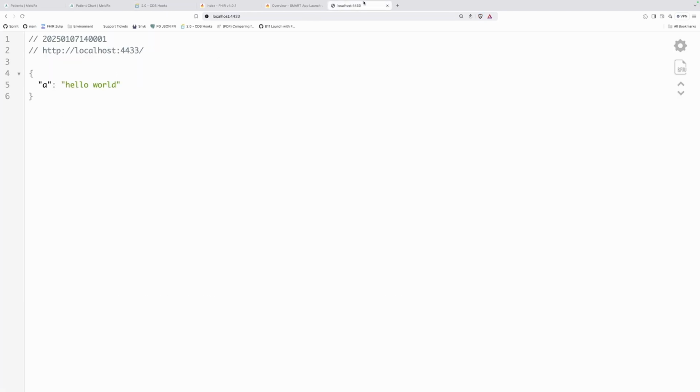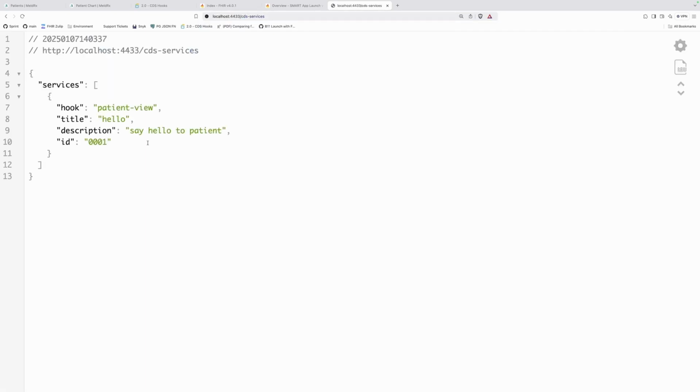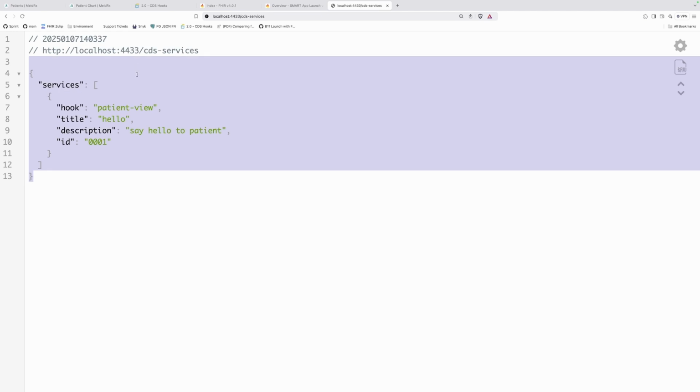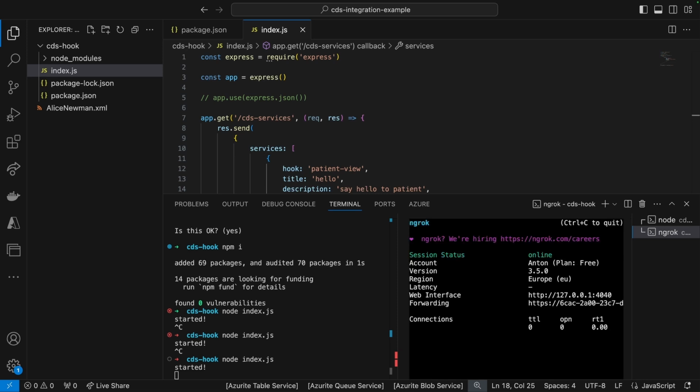I'm going to refresh here. We're not going to have a page, and we will want CDS services, okay? So here's what this looks like. Good. Now what we want is, I will split this window in two, and I will want ngrok. I think you say HTTP, HTTPS, HTTP maybe, and 4433.